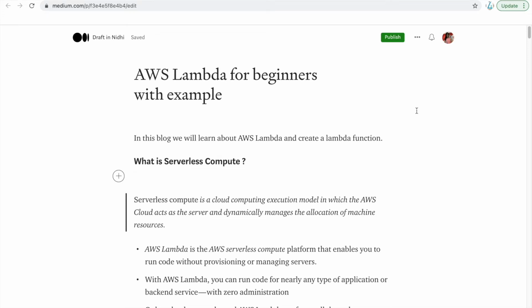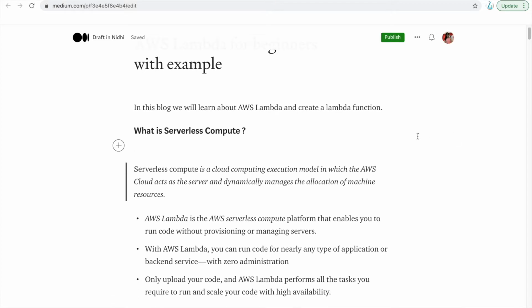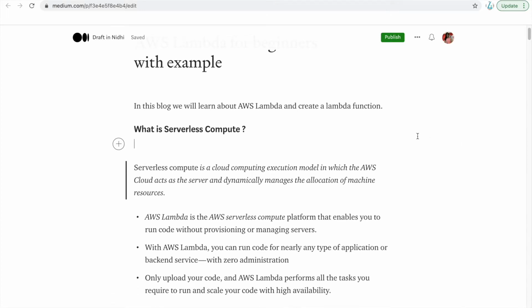In this video, we will learn about AWS Lambda, and we will also create a Lambda function and see how it works. So before we start, what is AWS Lambda? Let's see what is serverless compute. This is a cloud computing execution model in which the AWS Cloud acts as a server and dynamically manages the allocation of machine resources.